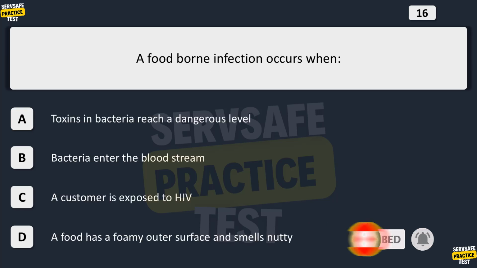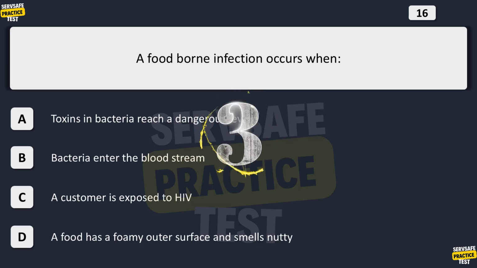A foodborne infection occurs when A. Toxins and bacteria reach a dangerous level. B. Bacteria enter the bloodstream. C. A customer is exposed to HIV. D. A food has a foamy outer surface and smells nutty. The correct answer is B. Bacteria enter the bloodstream. A foodborne infection occurs when bacteria enters the bloodstream. As the bacteria makes its way through the digestive system, harmful microbes can break through the wall of the digestive tract and become a menace to the health of consumers.